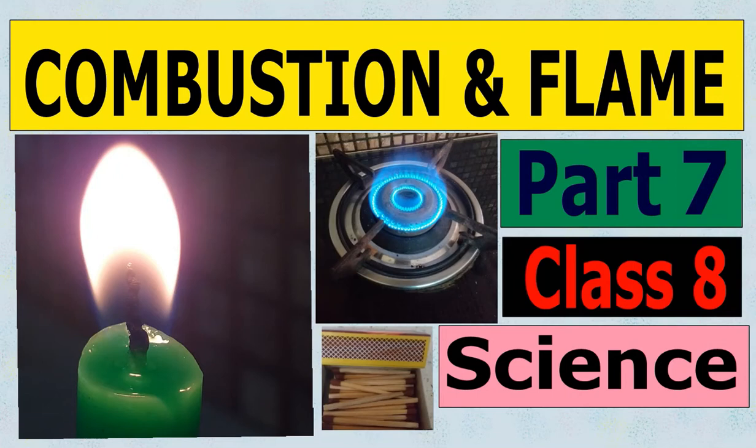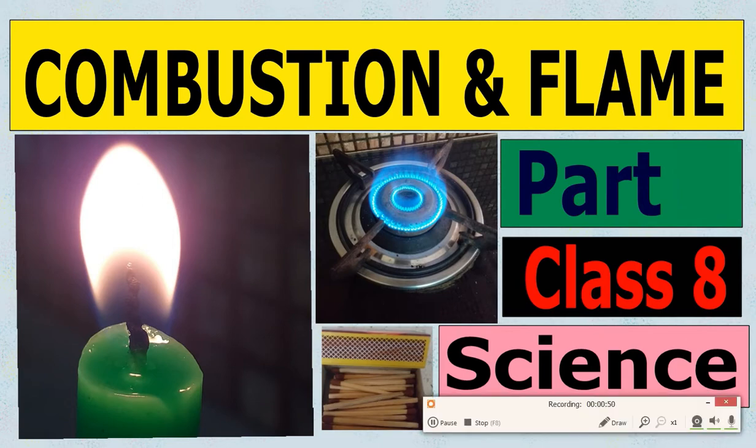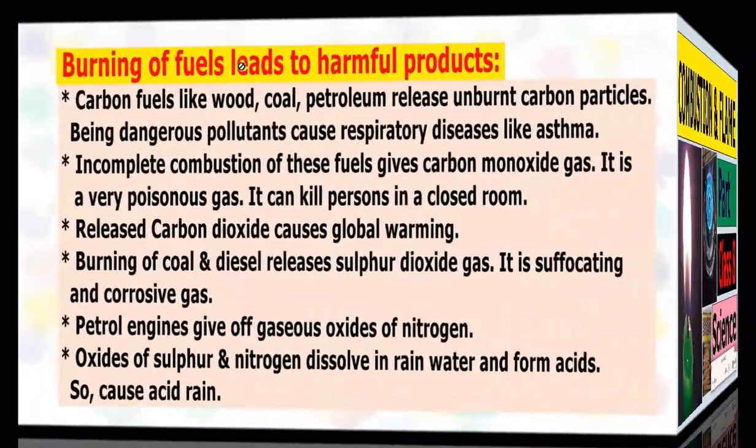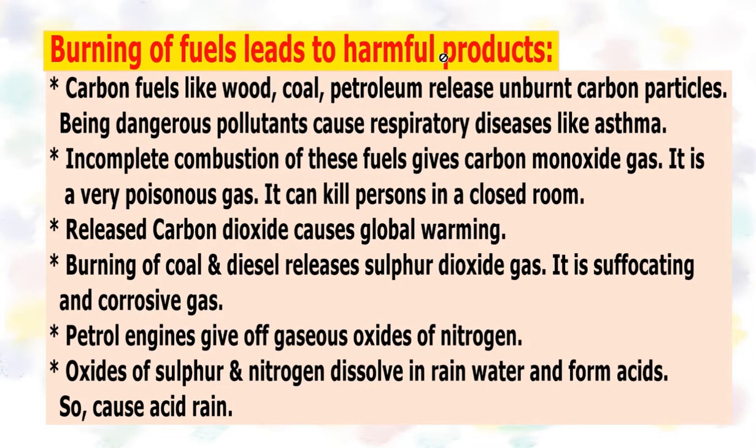We are doing the chapter Combustion and Flame, and now we are going to do the 7th part of this chapter. In this part, we are going to discuss the harmful products formed as a result of burning. Burning of fuels leads to harmful products.